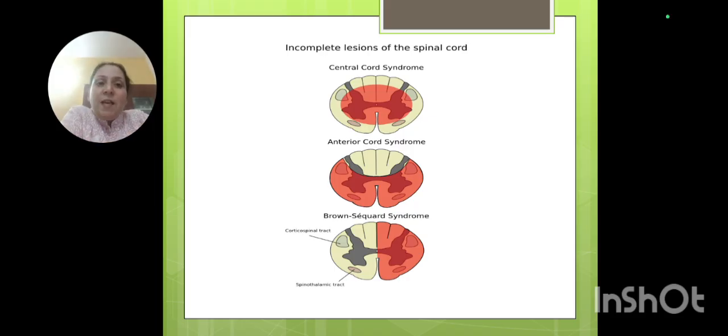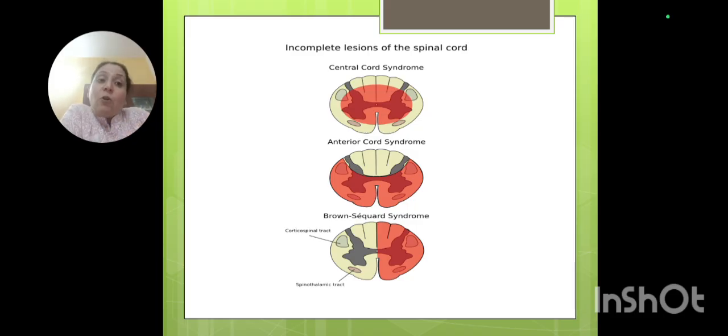Whereas you can see anterior cord syndrome. In anterior cord syndrome, if this section is involved, what will the presentation be? The posterior columns are spared. That is the joint position sense. Fasciculus cuneatus and fasciculus gracilis have been spared. So 2-point discrimination, joint position sense and proprioception will be spared, whereas there will be symmetrical motor weakness, as well as loss of pain, crude touch and temperature. The patient will also suffer from that.